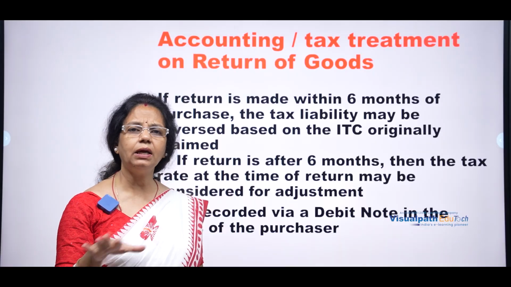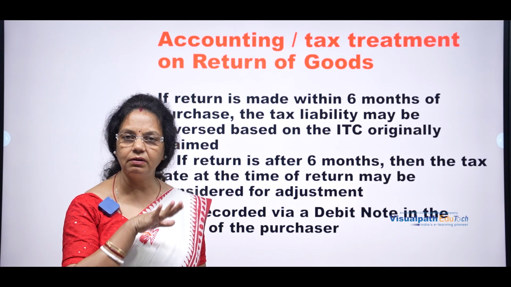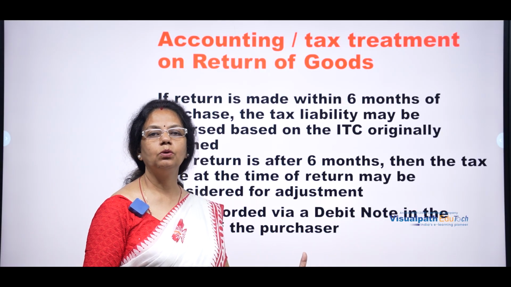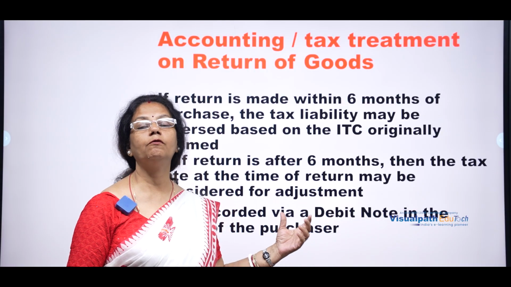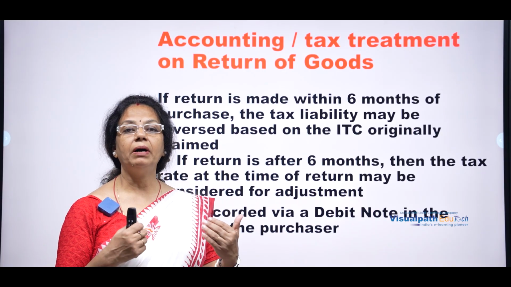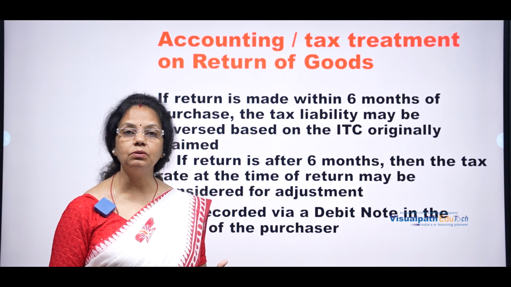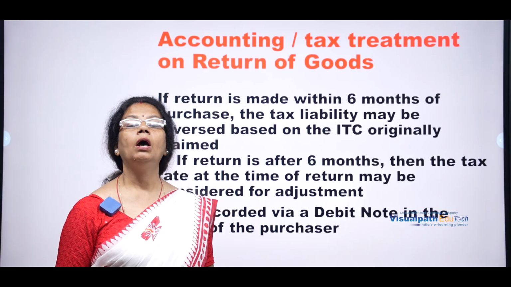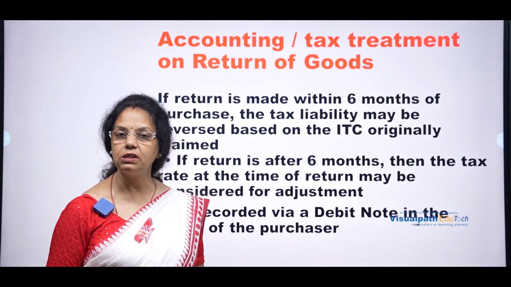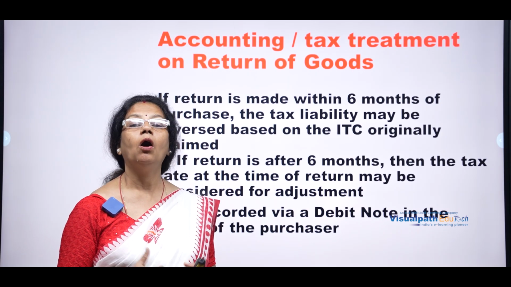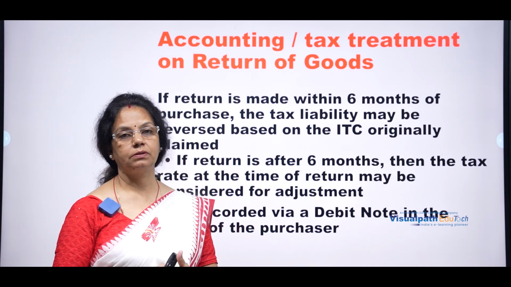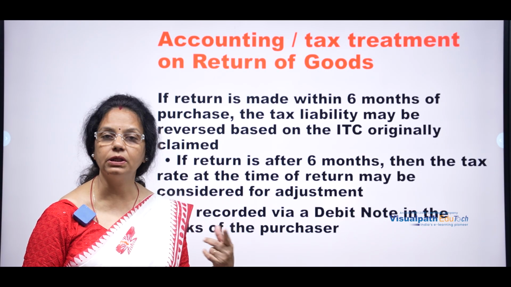So the entire information regarding the return of goods is in the debit note prepared by the supplier for the buyer. Understood? Because I'm purchasing goods and returning them to you, the supplier has to make that note and return the amount of money to me, or else adjust it in the books if it is more than 6 months.